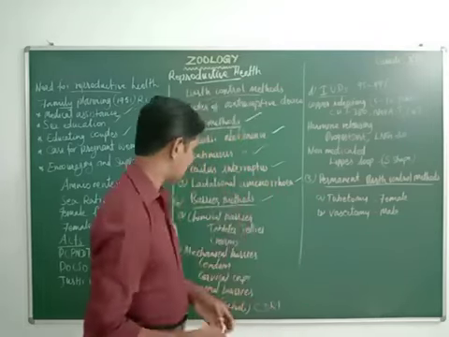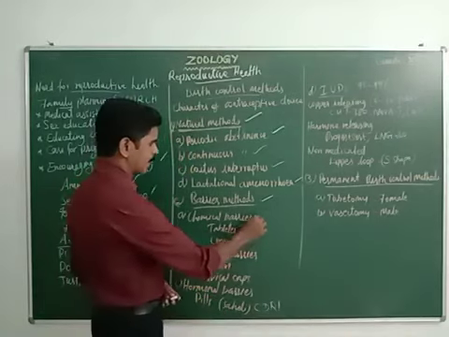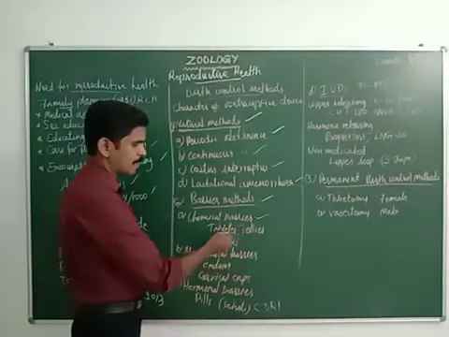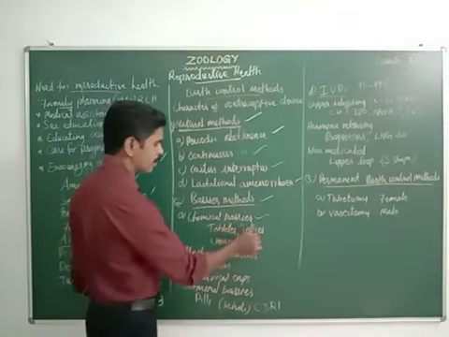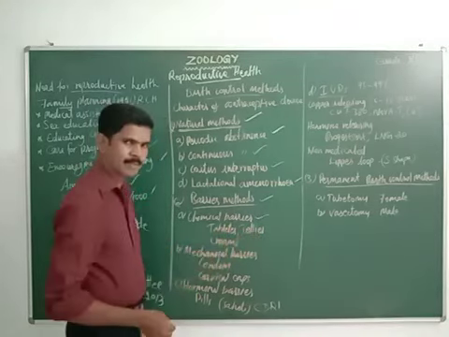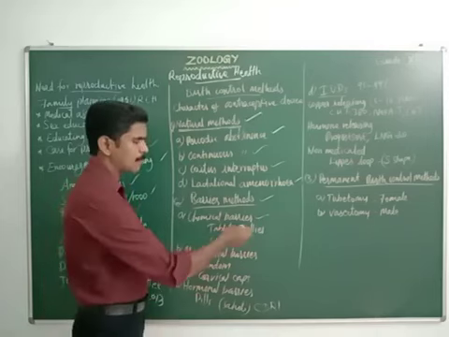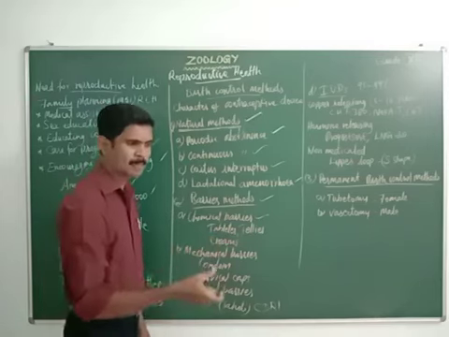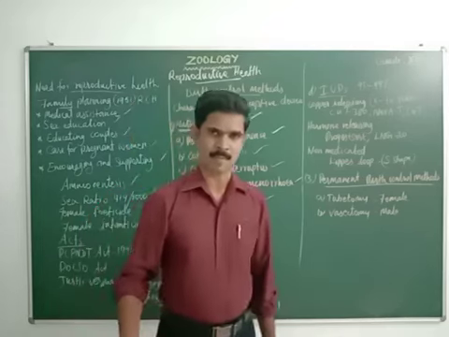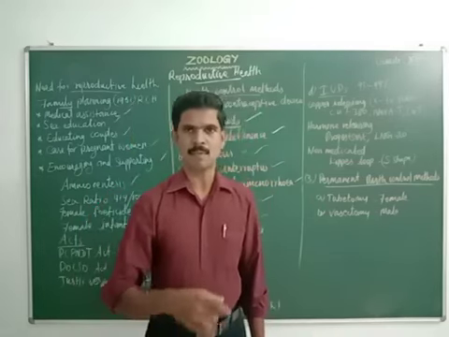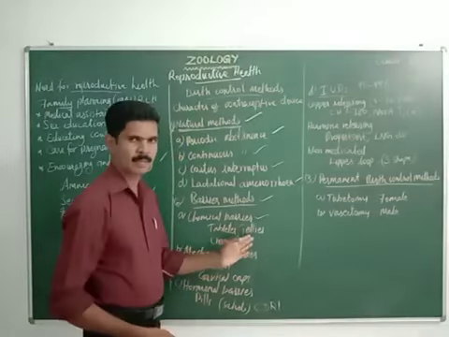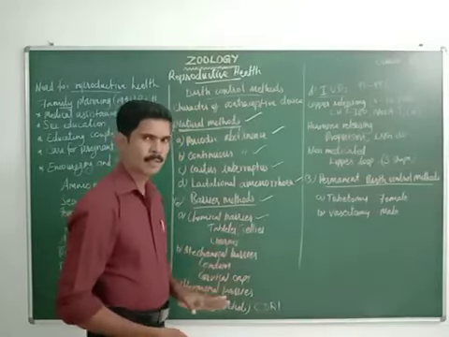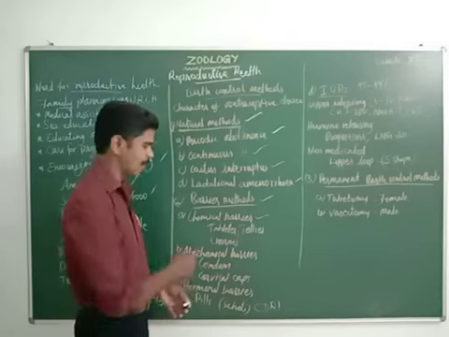Here, the first one is the chemical barrier, for example tablets, jellies and creams. The people use some tablets or jellies or apply some creams. These substances contain a large amount of chemicals, and these chemicals inactivate the sperms. So the fertilization process is completely prevented here.